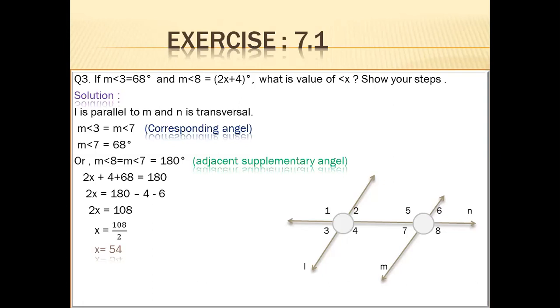We write the reason with each step. Also, you write 2x plus 4 plus 68 is equal to 180. You mention here the sum of the supplementary angles, or you can write 8 and 7 are supplementary angles. You must give the reason here. And by mistake, I wrote 6 here. This is 68, not 6. But when you calculate 180 minus 4 minus 68, the answer will be 108. Only the 8 is missing. Otherwise, the calculation is correct.